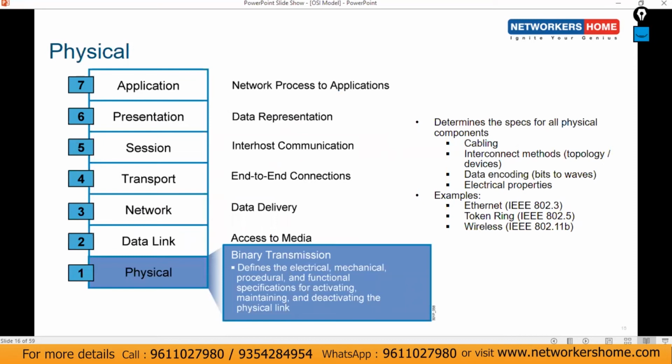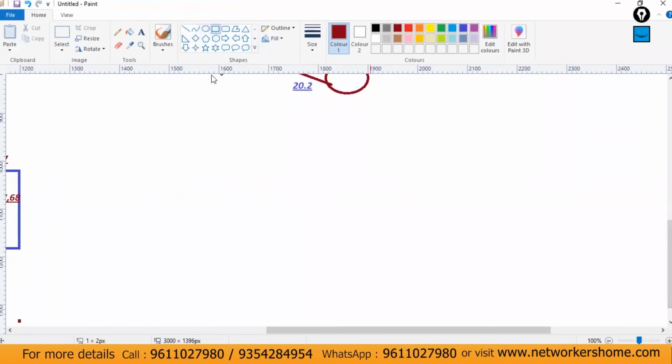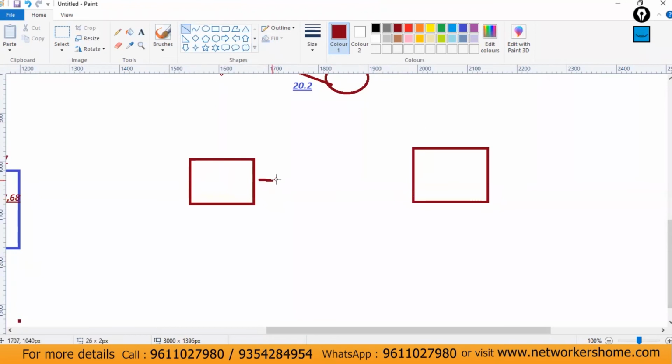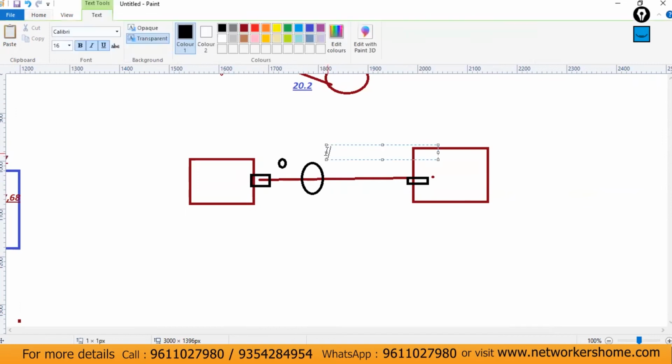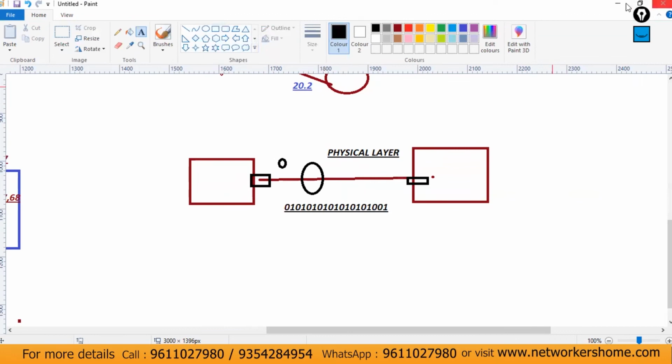The last but the first layer is the physical layer. The physical layer is all about binary transmission. It is all about the physical connections. Let's consider these are two devices connected here. This layer is known as the physical layer. And here the data will be transferred in the form of bits, the binary numbers. So this is all about physical.